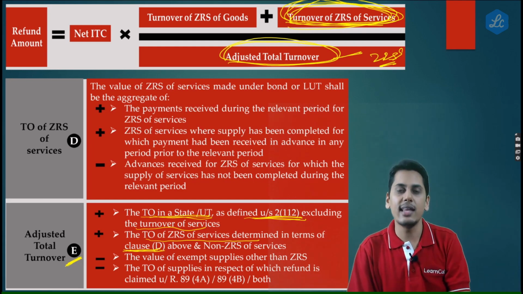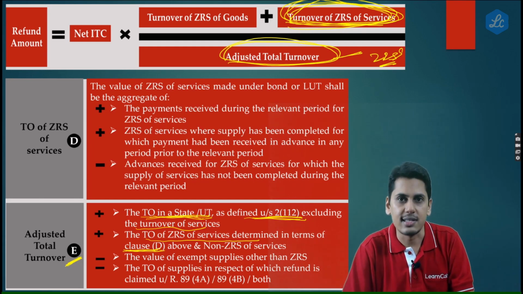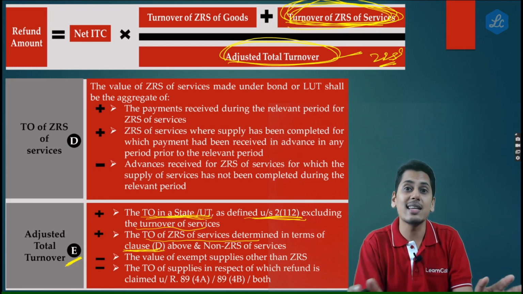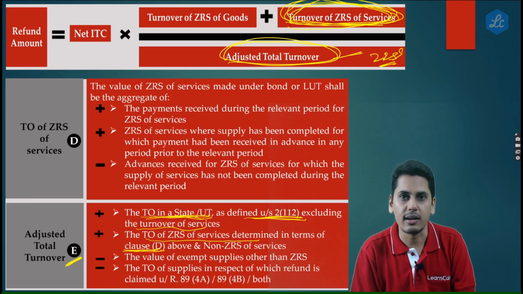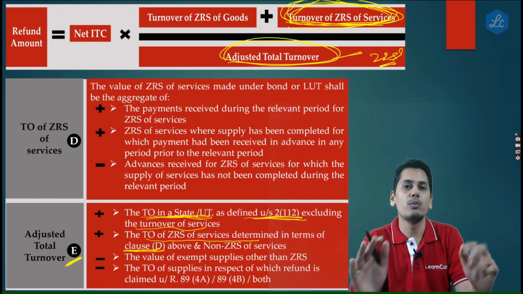That is the reason that from turnover inside the state, you're removing the turnover of services, so that your denominator is aligned according to the numerator. Had you not removed the turnover of services, you would have taken whatever was there in your books of accounts.